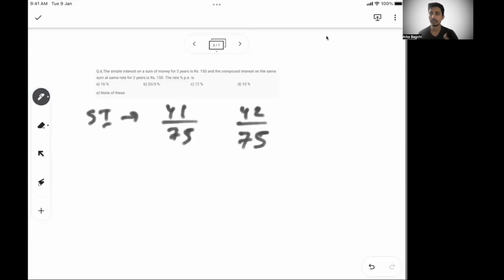So principal has not changed in the first year. So compound interest has to be the same. So 75, because the rate is the same. So your compound interest is 75, but in the next year it has to be 80 rupees.